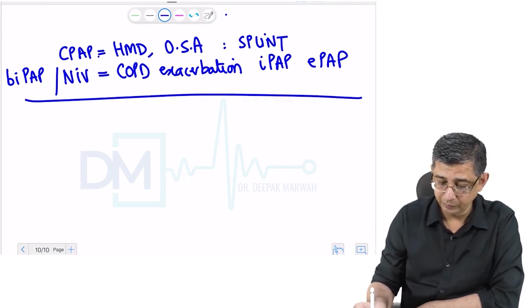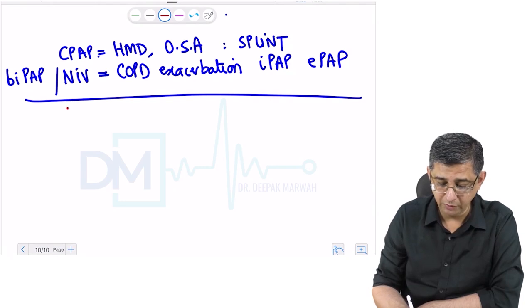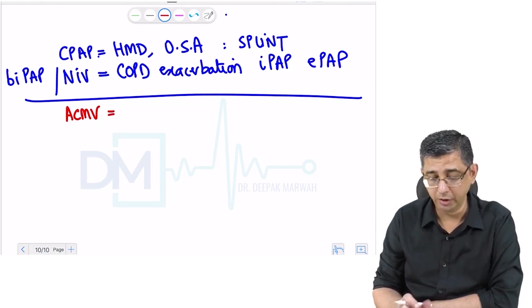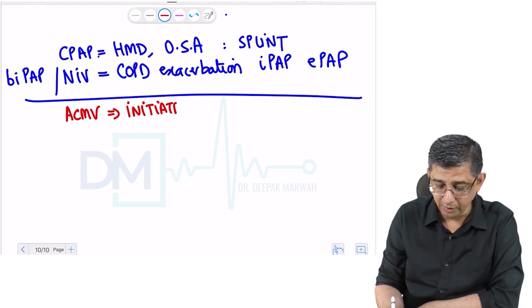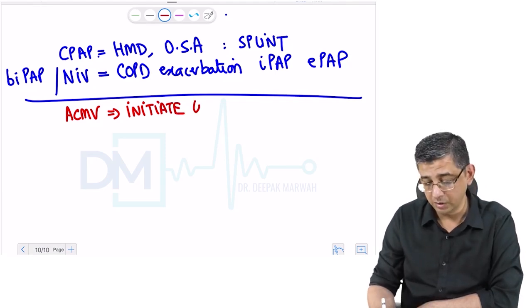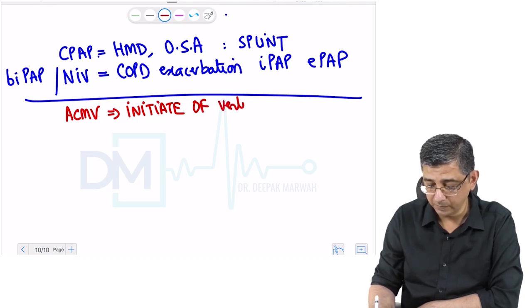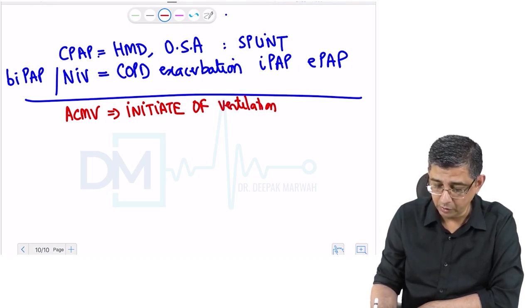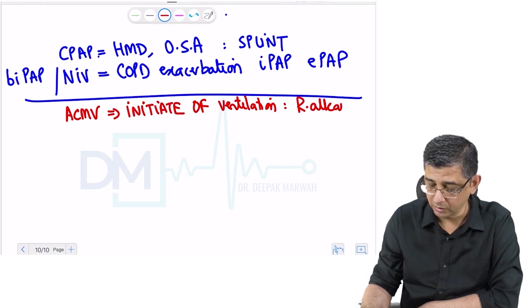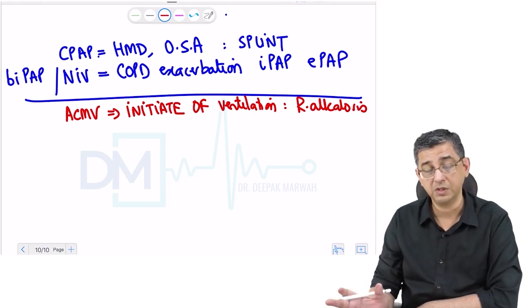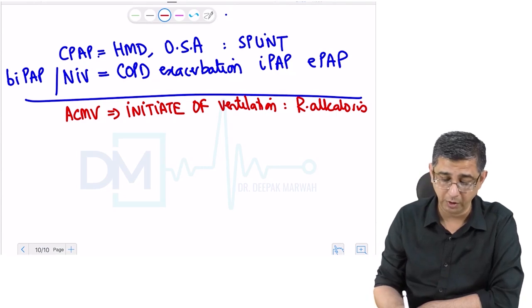In contrast, the method of invasive ventilation is assist-control mechanical ventilation. This is the most common modality of ventilation that is used. One of the side effects of this is, however, hyperventilation. So respiratory alkalosis is a big side effect of this ventilation method. This is the preferred method of initiation of ventilation in a patient. The side effects are respiratory alkalosis and even the development of seizures and myoclonus, which is to be remembered.